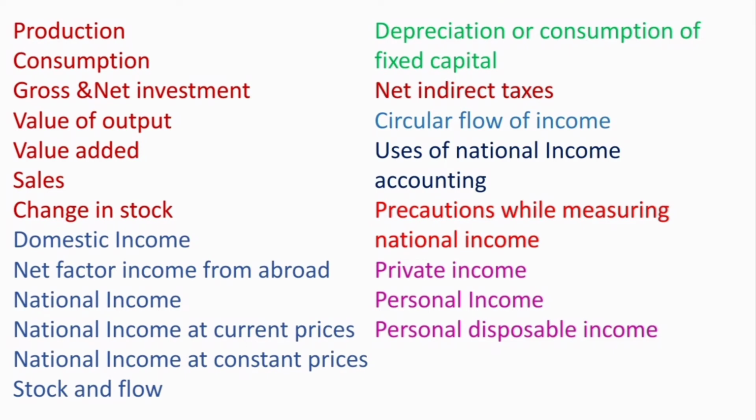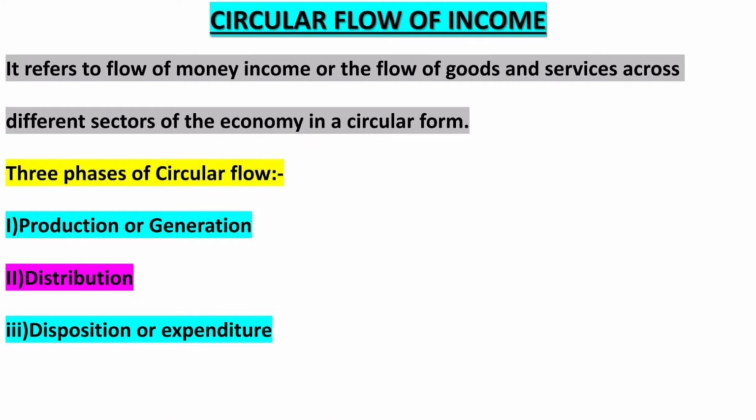We were discussing the important economic activities that are happening in the four sectors of the economy. So, the main activities: production and consumption. They are generating income in the economy. Money income and real income, both are generated. What is real income?